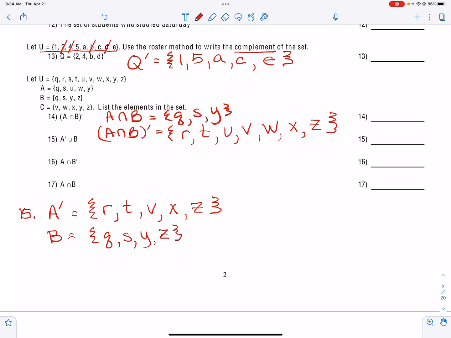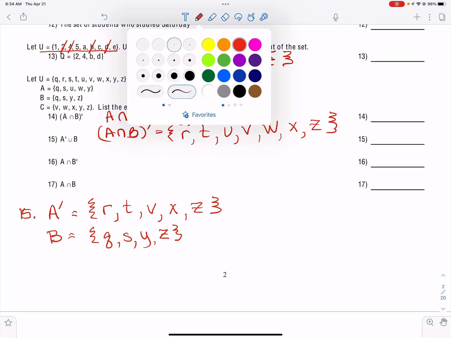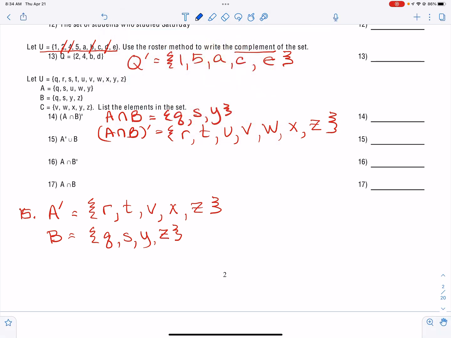Okay. And so I'm going to put those two together. So the answer for number 15, I'm just going to write those groups together.